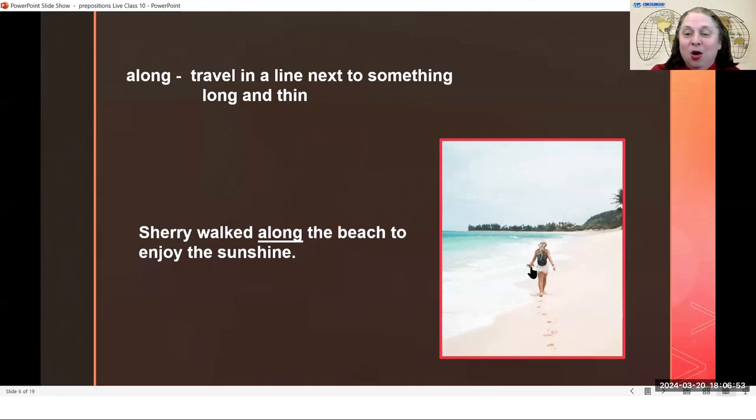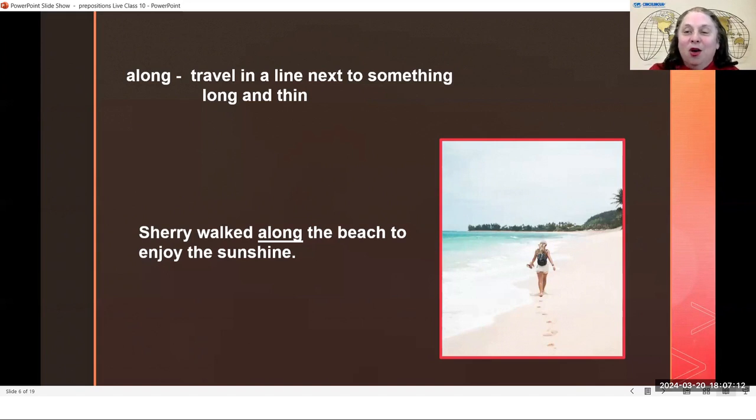You can walk along the beach, and the beach can maybe not be very thin. Maybe it is a very big beach, but if you are walking in a line, in a long line, then you are walking along the beach. Sherry walked along the beach to enjoy the sunshine.